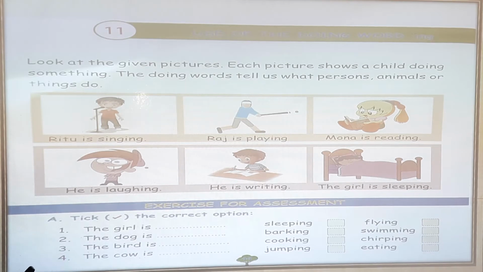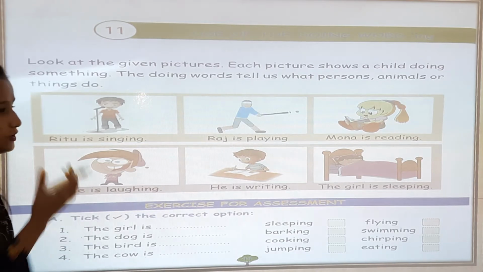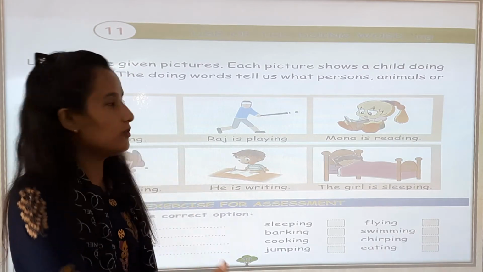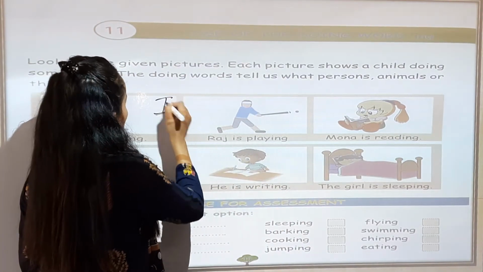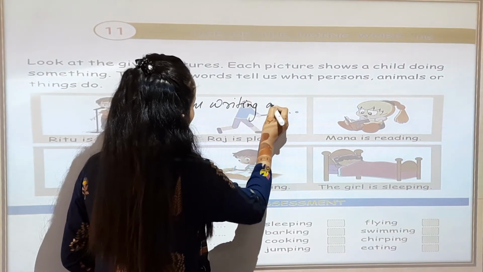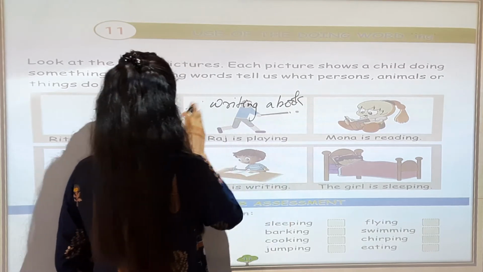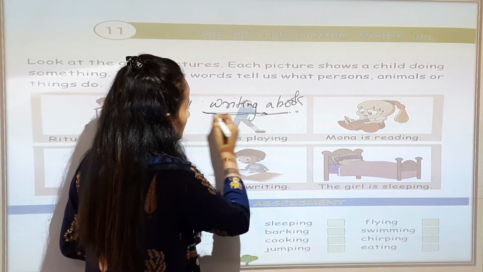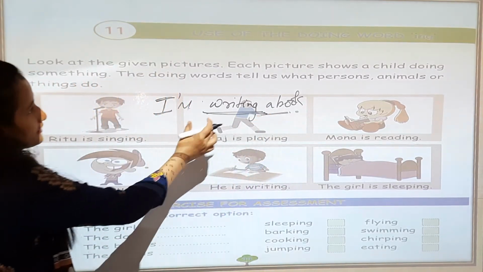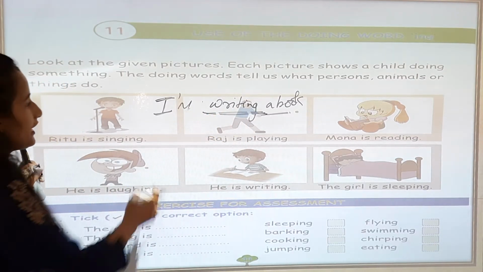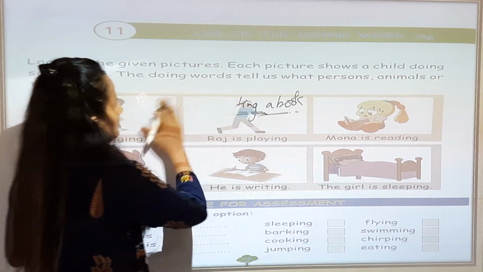So how to use this word? The word tell us what person, animals or things do. So for example, you are writing something, आप लोग कुछ लिख रहे हैं. So you are, I am writing. I am writing a book. So like this you can write, I am writing a book. So you are doing something, आप कुछ कर रहे हैं, इसीलिए this is the doing words, doing work, जो आप काम कर रहे हैं, जो आप पढ़ रहे हैं. I am writing a book. So these are the examples.